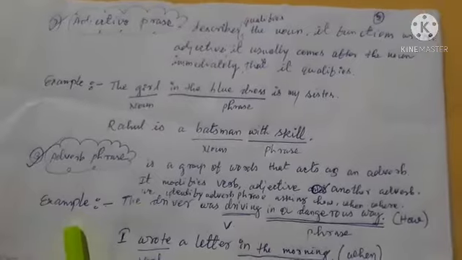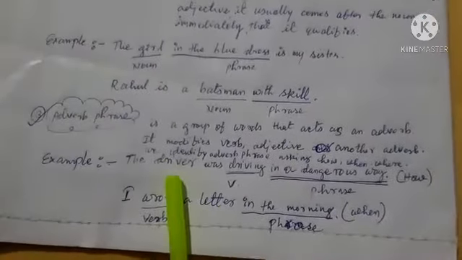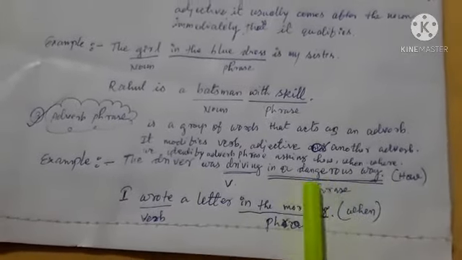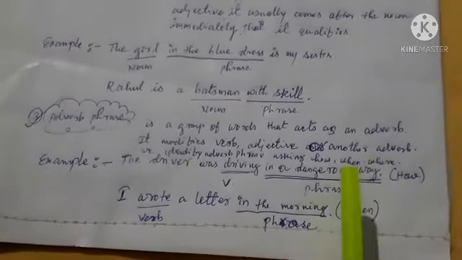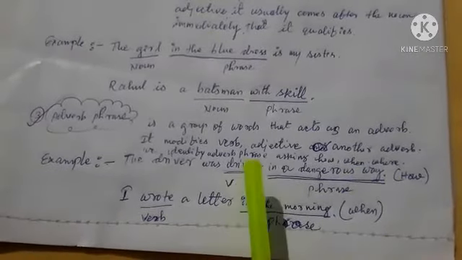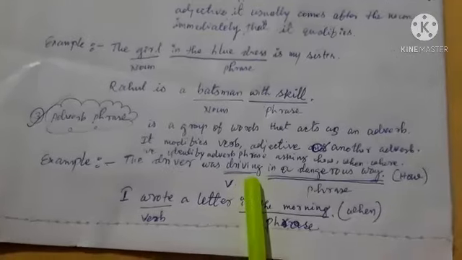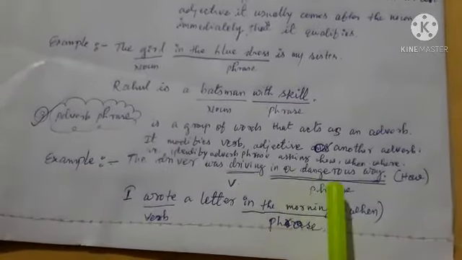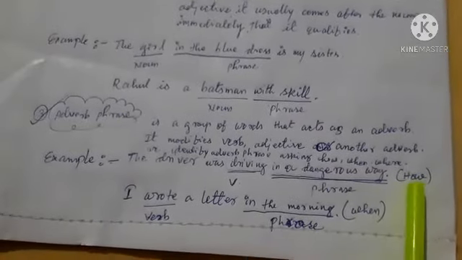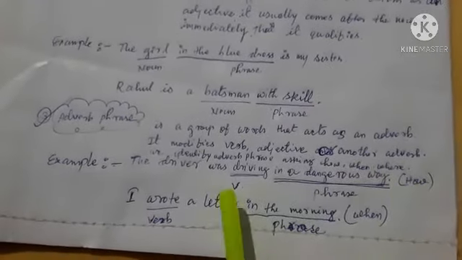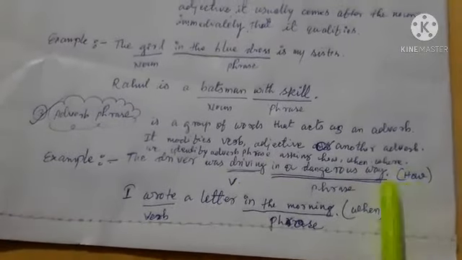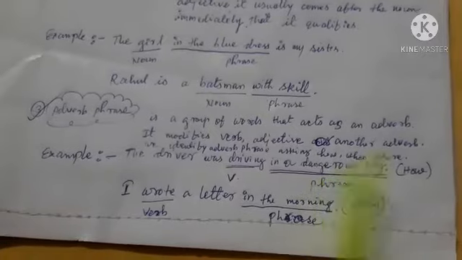Let us see an example. The driver was driving in a dangerous way. Here, in a dangerous way is a phrase and it modifies the verb driving, so it is an adverb phrase. And we can identify it by asking the question: how was the driver driving? In a dangerous way. So in this way we can find out adverb phrase.